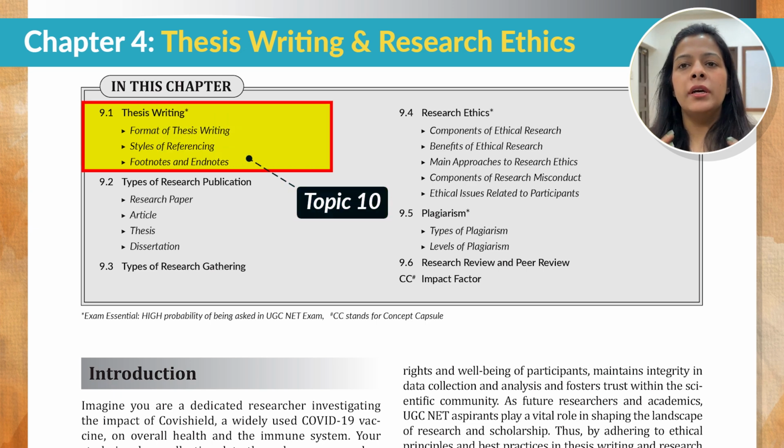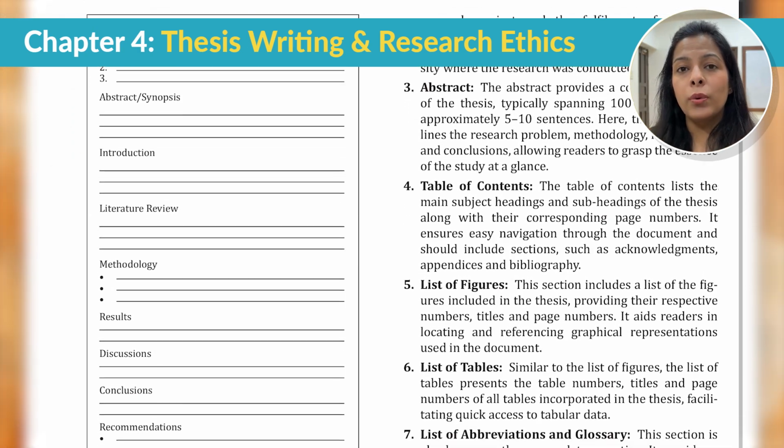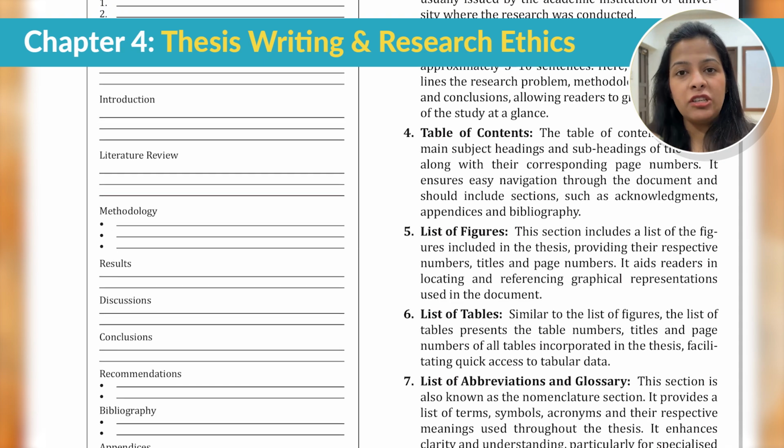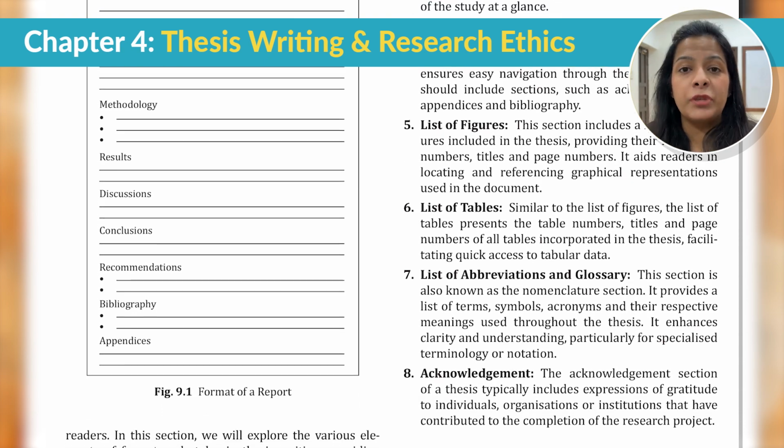Under this topic, there are a lot of important subtopics like what should be the format of thesis writing, under which you should have good knowledge of each section and the right chronological order in which these sections should appear.